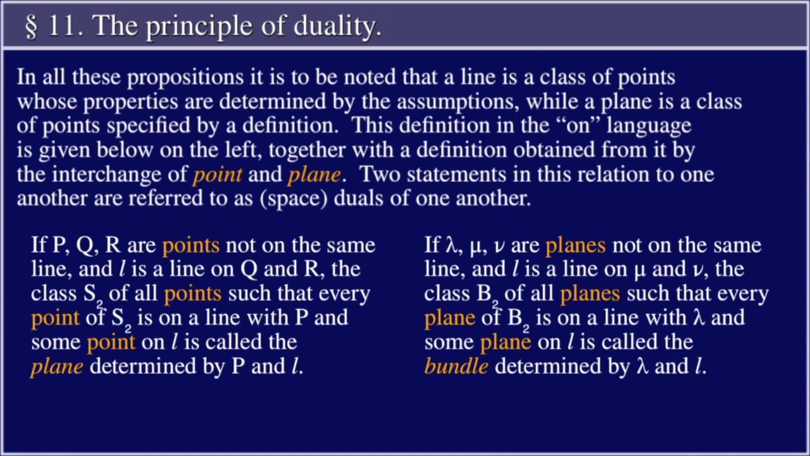On the left, if P, Q, and R are points not on the same line, and L is a line on Q and R, the class S2 of all points such that every point of S2 is on a line with P and some point on L is called the plane determined by P and L. On the right, if lambda, mu, and nu are planes not on the same line and L is a line on mu and nu, the class B2 of all planes such that every plane of B2 is on a line with lambda and some plane on L is called the bundle determined by lambda and L.